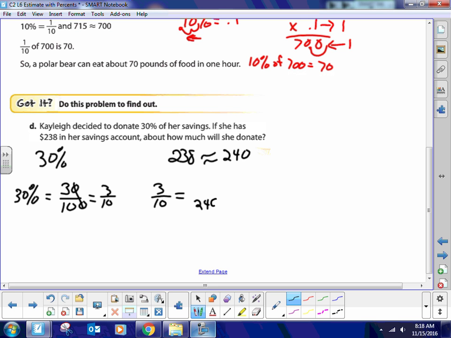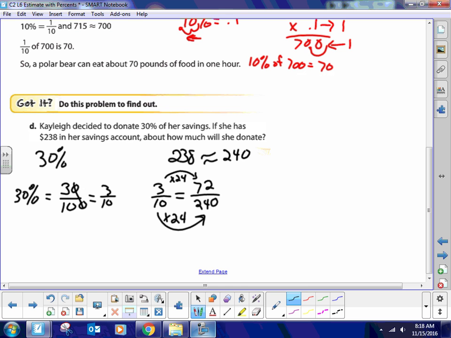How do you get 10 to look like 240? You multiply it by 24. The same thing up here, you multiply this by 24. And then 3 times 24 is 2, carry the 1, 6, 72. So you can see this is about $72.